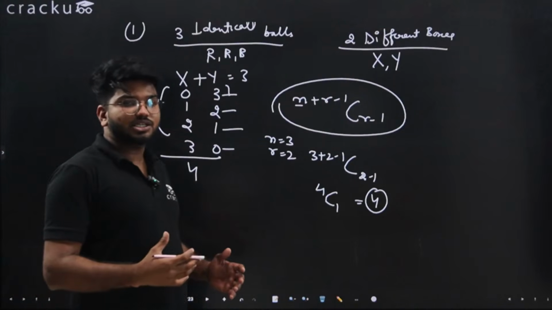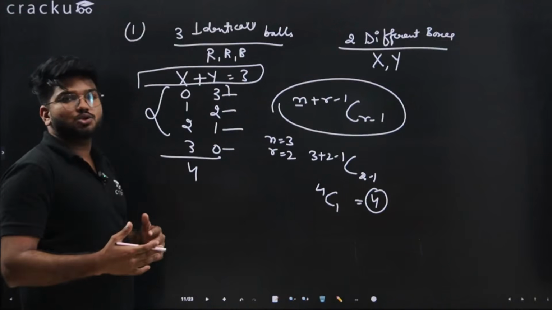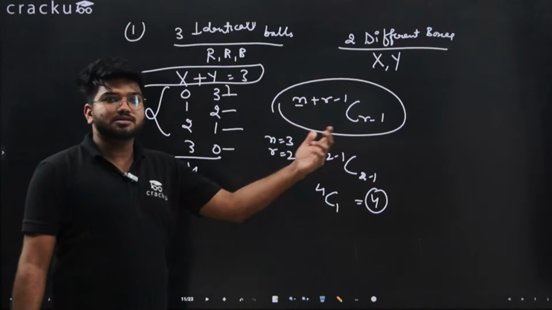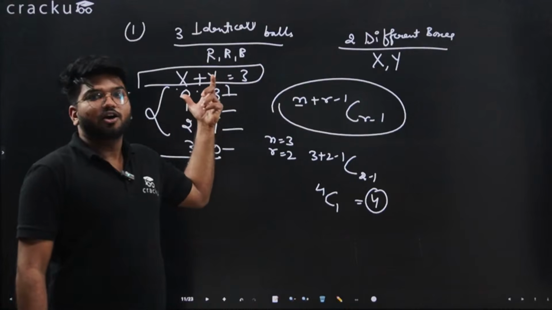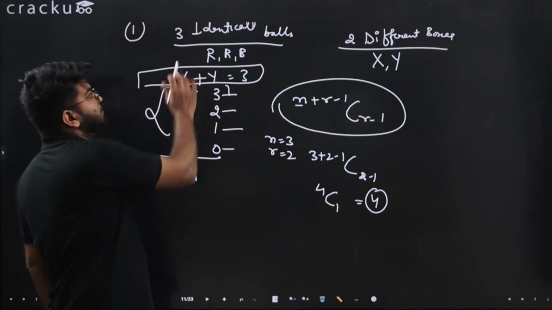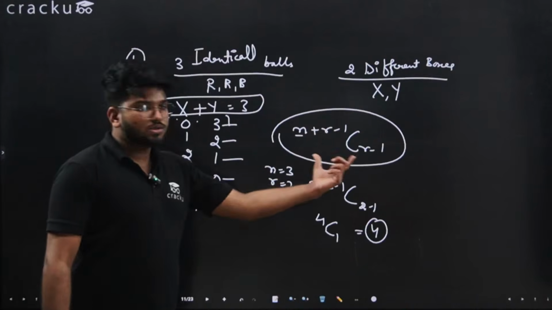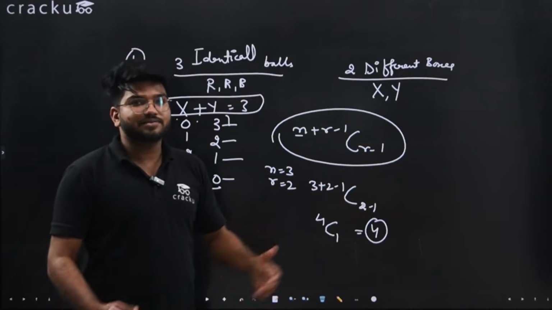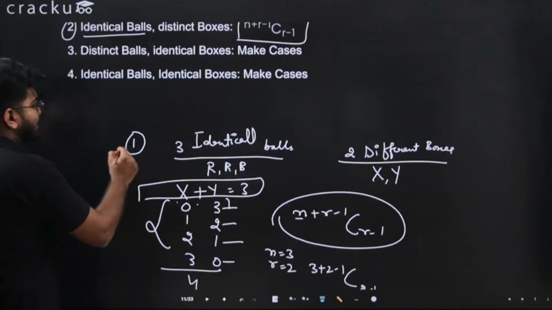So whenever you have such cases, you make it a linear equation. The number of things you want to distribute is identical, and the boxes, the different things you want to distribute amongst, are distinct. So those distinct things are different variables, and the sum should be equal to the total number of things you want to distribute. I want to distribute 3 identical balls, so x plus y is equal to 3. Then either you make the cases or you use this formula. The formula is simple, n plus r minus 1 C r minus 1, and C refers to combination, and the formula for combination you have just covered. This is the second case.